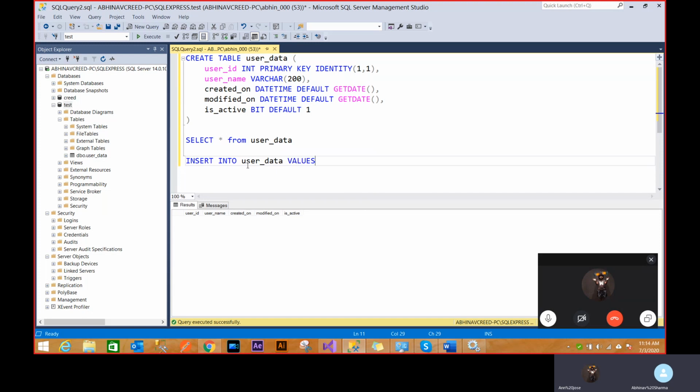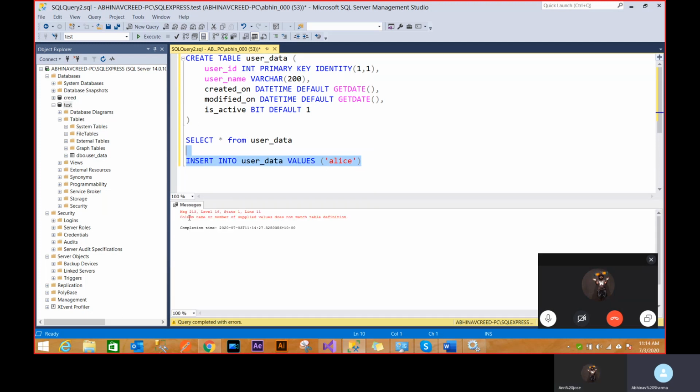If I do this, insert into user data values, you'll see a problem here: I don't want to enter user ID because that's auto incrementing. I just want to add a username, Alice. But if you run this, it'll give you a problem.